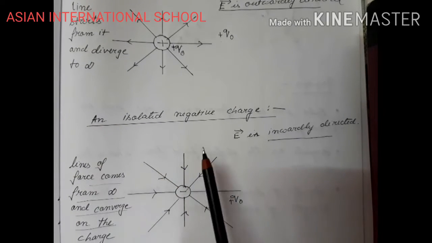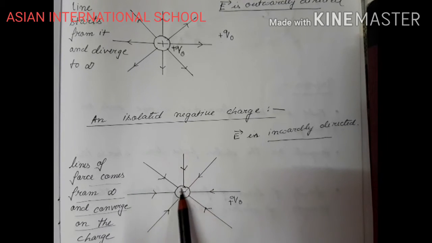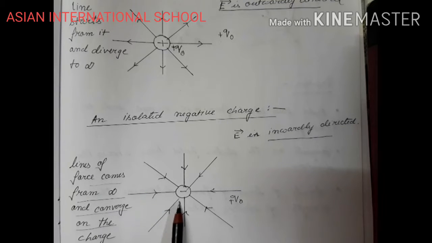Or if I keep a positive test charge here, the positive test charge will come in this direction. It will come near to the isolated negative charge, and hence the direction of the movement of the unit positive test charge determines the direction of electric field.